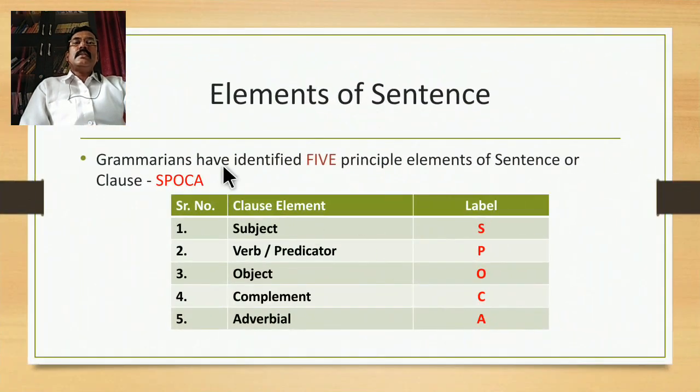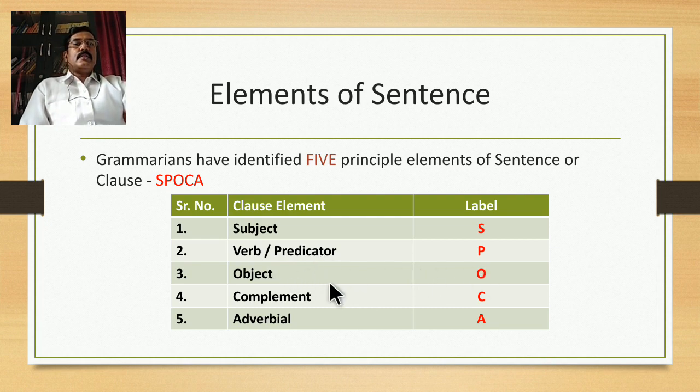So these are the elements of a sentence or clause that we are going to study. There are 5 principal elements of a sentence, which are popularly known as SPOCA. S stands for subject, P stands for verb or predicate. In grammar we call it a verb, and in linguistics we call it a predicate or predicator.